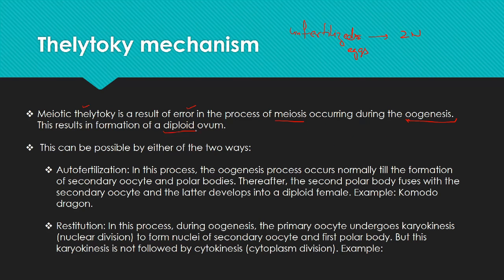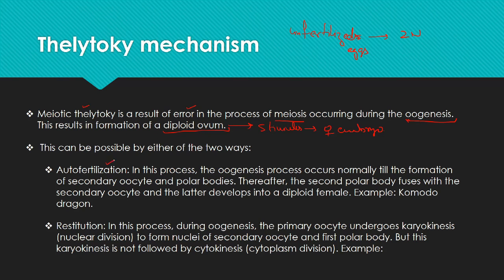This diploid ovum, when it gets the stimulus, develops into the female embryo. This is the thelytoky. So how can this happen? This can happen in two ways. One is the autofertilization.